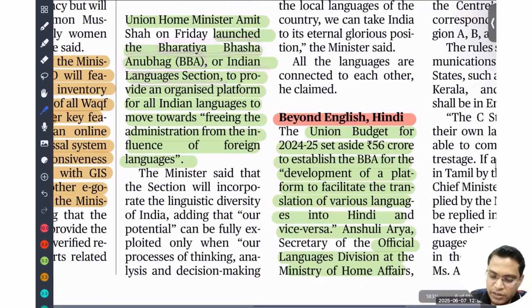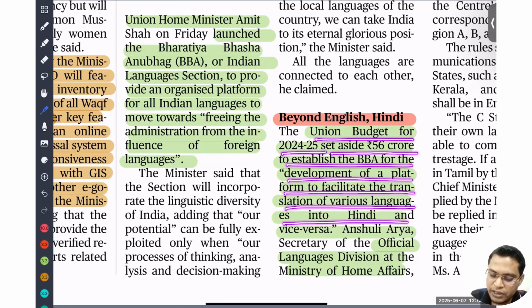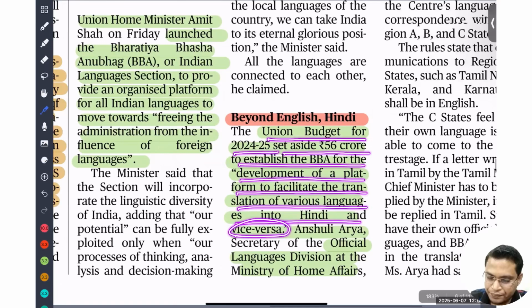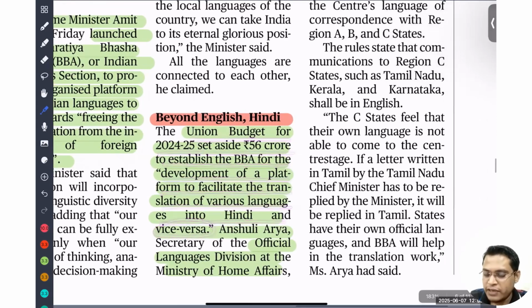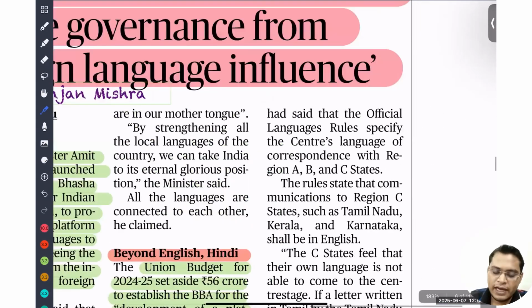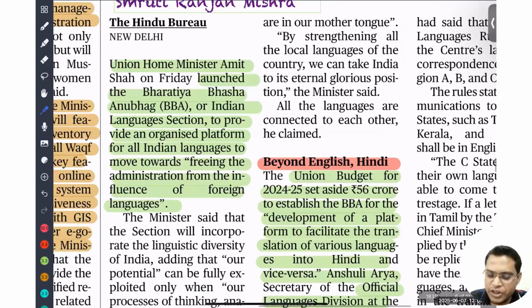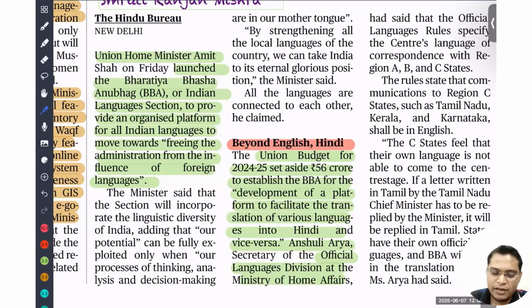So, in our Union Budget for 2024-25, 56 crore was set aside to establish the BBA for development of a platform to facilitate translation of various languages into Hindi and vice versa. Recently we are seeing that a lot of AI is developing, which can be used to convert one language to another language.